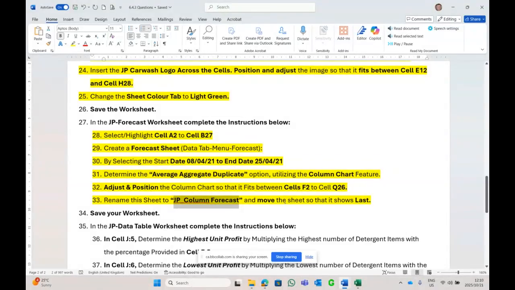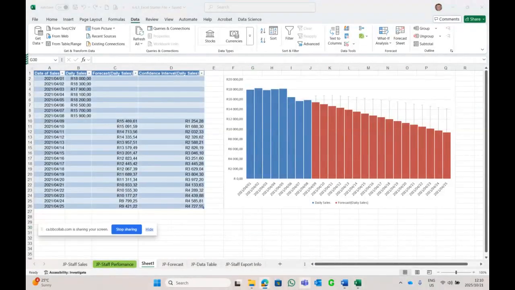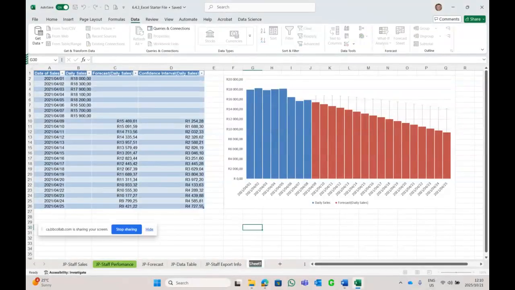We're supposed to type it in and move the sheet so that it's shown last, to the right. So I'm going to take the sheet and move it all the way to the right, so that it's shown last. Then we right click, rename, and type in the JP column forecast, but I'm going to Control V, paste it in there, and there we go.